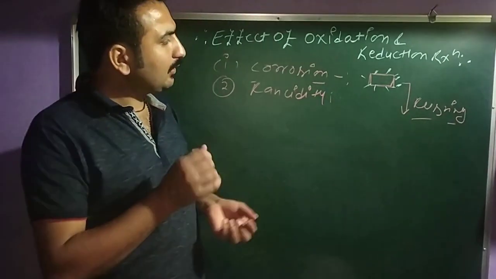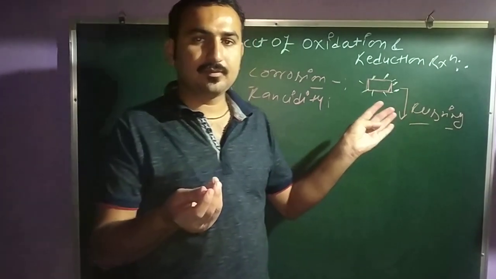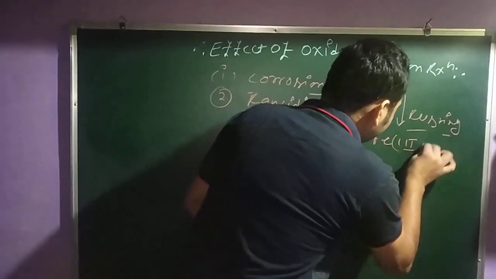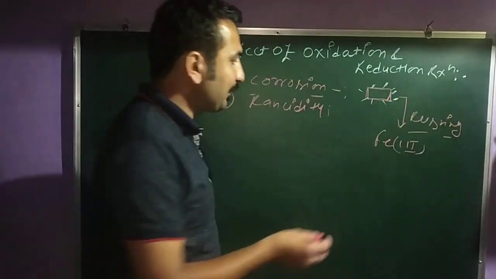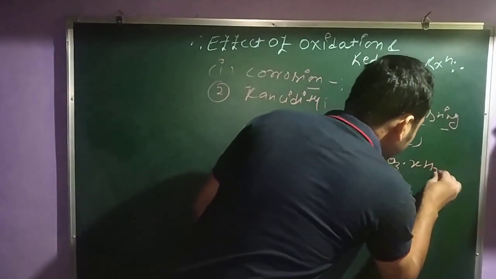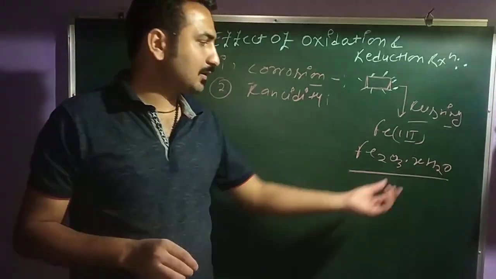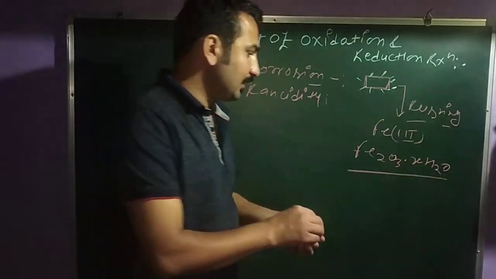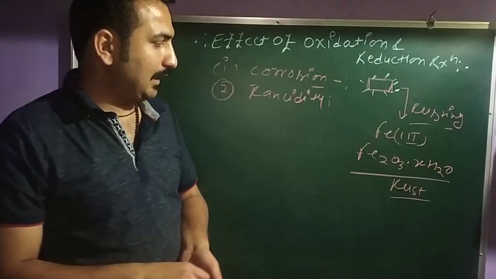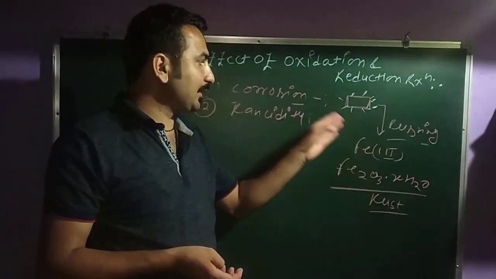Clear? In rusting of iron, it mainly has iron three, that means you have Fe3+. The rust formula is Fe2O3·xH2O. Fe2O3·xH2O is called rust. Clear? And the phenomenon is known as the rusting of iron. Rusting of iron is a type of corrosion.